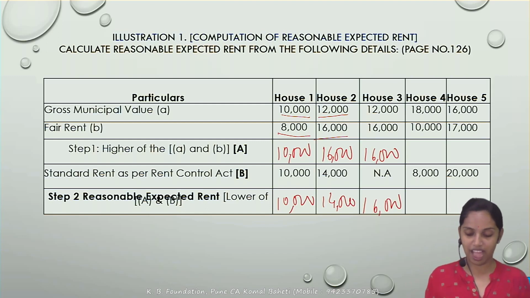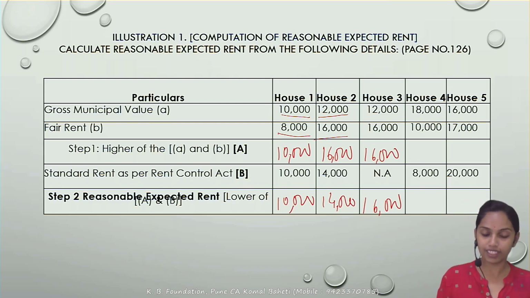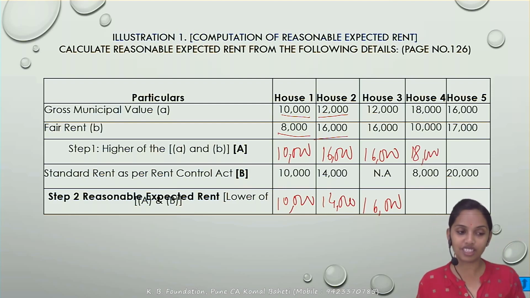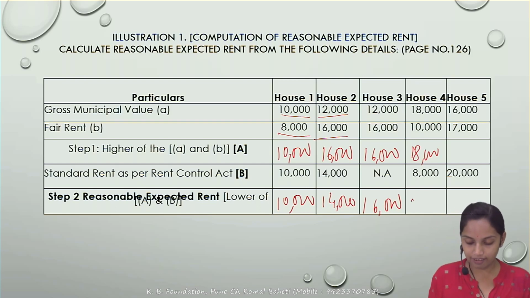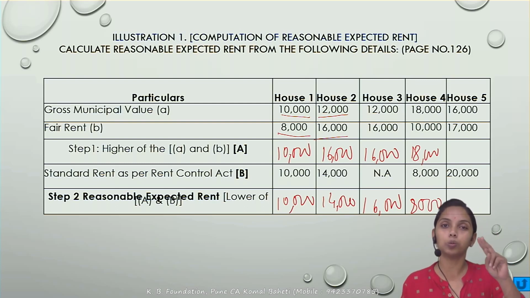So house 4, 18,000 is your municipal value, to be compared with the fair rent of 10,000. Whichever is higher, so it comes to 18,000, and that is to be compared with what? Standard rent, whichever is lower. The standard rent is 8,000. So the gross annual value, reasonable expected rent, would become 8,000. It's only the 2-step calculation.